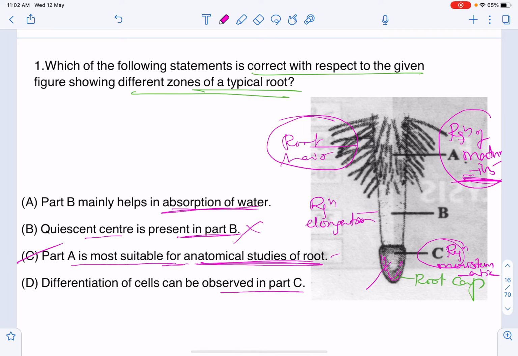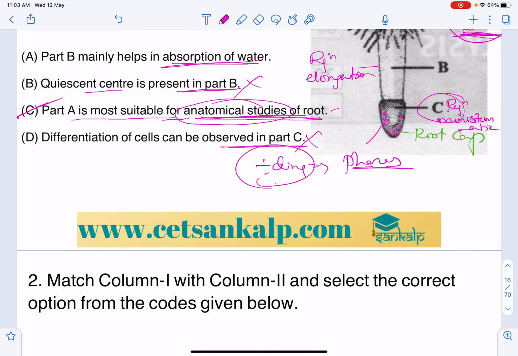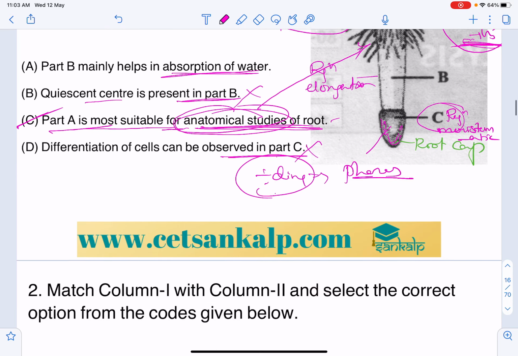Differentiation of cells can be observed in C. No, here only dividing cells. Here we can say that cell division can be studied. Different phases of cell division can be studied, but not anatomy. In C, very systematic, rapid and repeated mitotic division takes place. So C is the answer. To study the anatomy, it should attain maturity, so the region of maturity is required. Part A is required to study the anatomical studies.